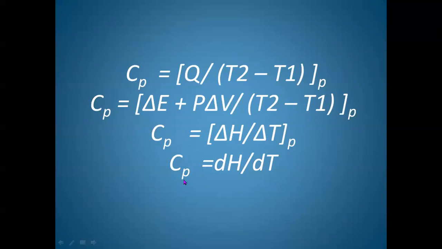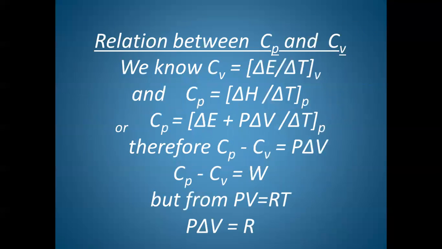And for a small change, it will be equal to dH by dT, where P represents constant pressure. So, heat capacity at constant pressure is given by delta H by delta T, or it is the ratio between change in enthalpy and change in temperature. Now, the final thing: what relationship it will have, meaning the relation between Cp and Cv.